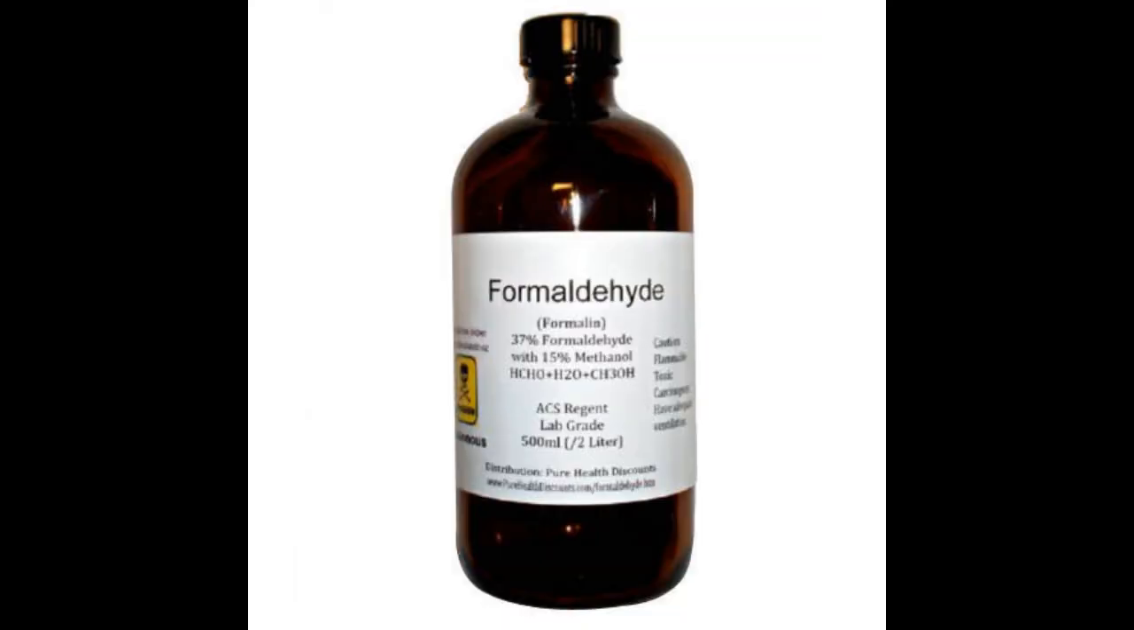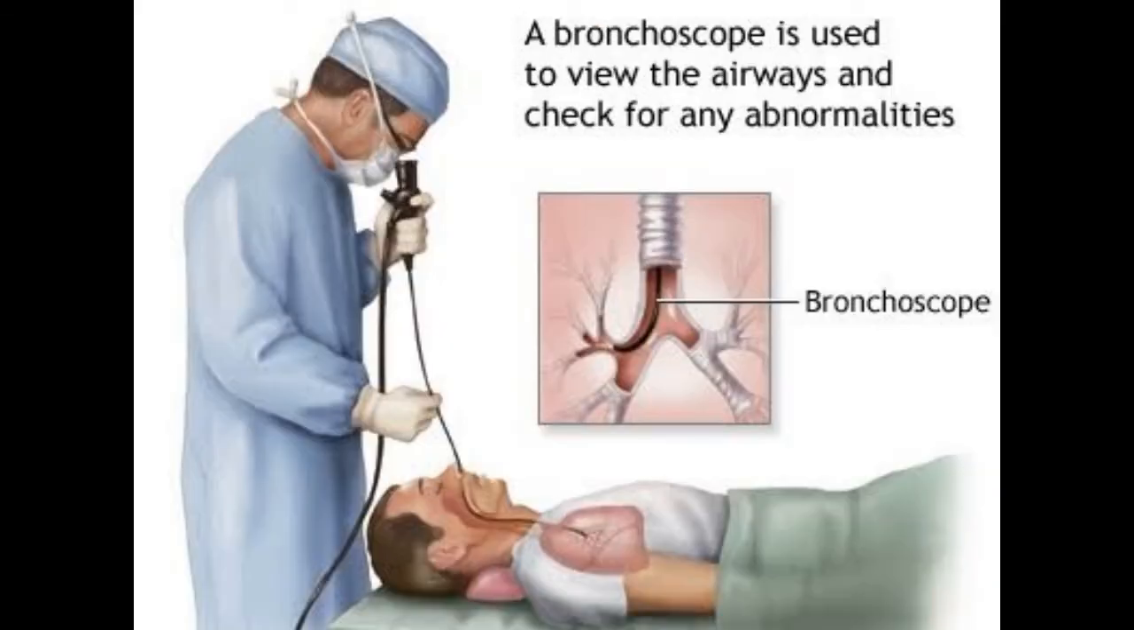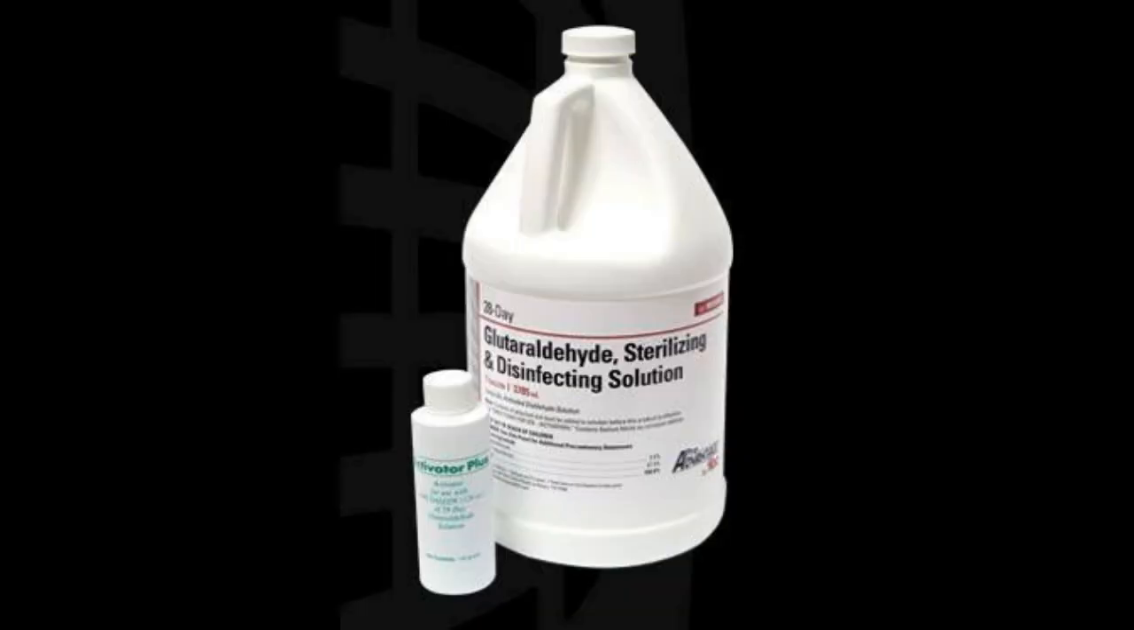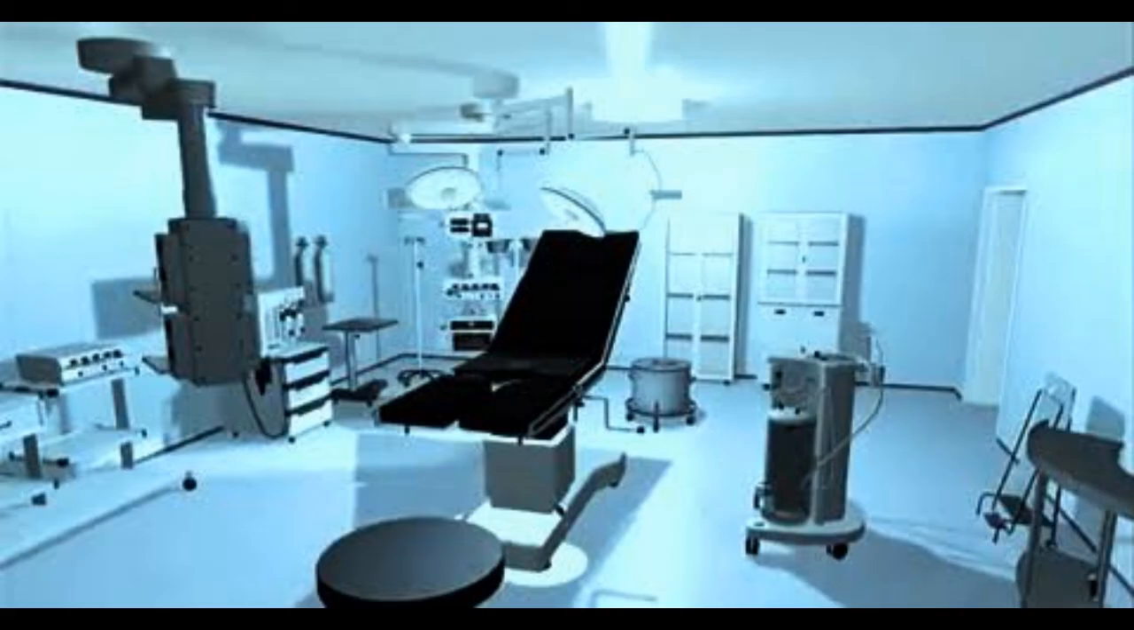Lastly, let's see alkylating agents. Alkylating agents like formaldehyde and glutaraldehyde have the capacity to kill even the spores. They are used to sterilize endoscopic instruments. It takes up to 10 to 12 hours for sterilizing an endoscopic tube. Formaldehyde can also be used in gas form to sterilize operation theaters. This method is called fumigation.